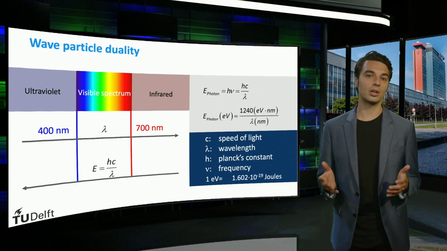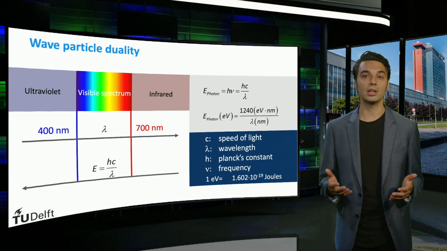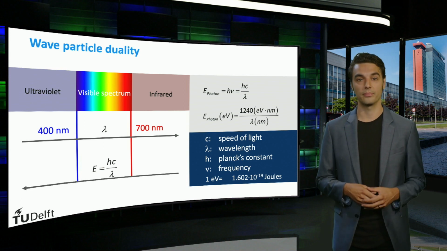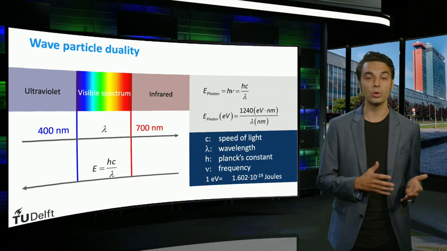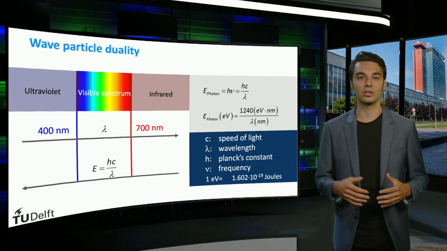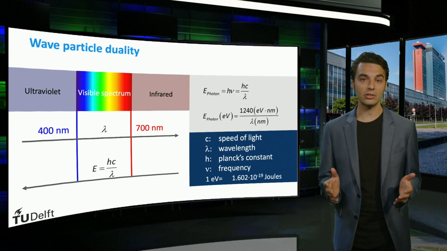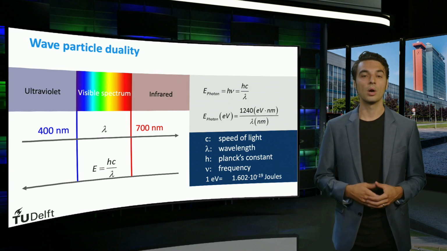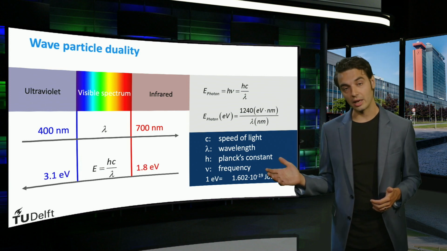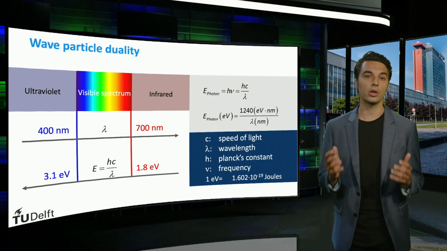Since the photon energy and wavelength are inversely related, the arrow of the energy is pointed in the opposite direction. This means that red photons have a greater wavelength than blue photons, but are less energetic. We can find out how great the energy difference is by entering the photon wavelengths in the provided equation. We find that blue photons have an energy of 3.1 electron volt, while red photons have an energy of just